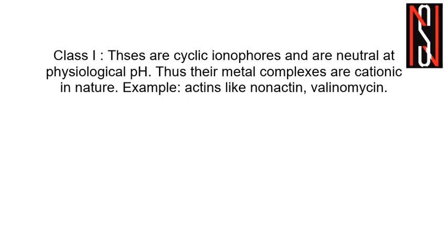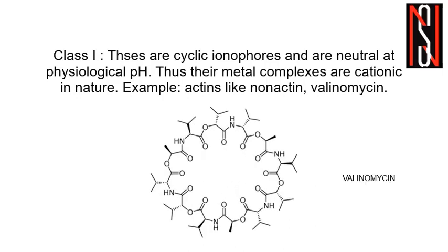Examples of these kinds of ionophores are actins like nonactin. There are other examples like valinomycin, enniatin A and enniatin B. The structure of valinomycin is known to us, and therefore I have shown you just one structure of these examples, that is valinomycin.